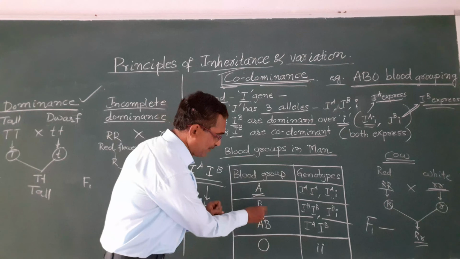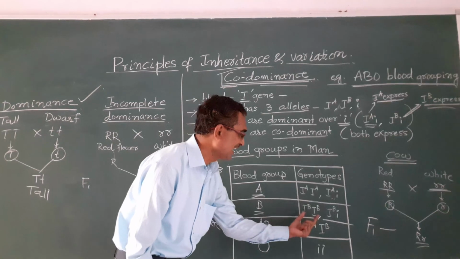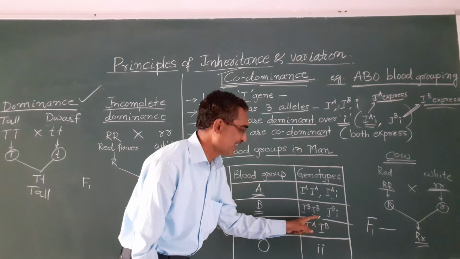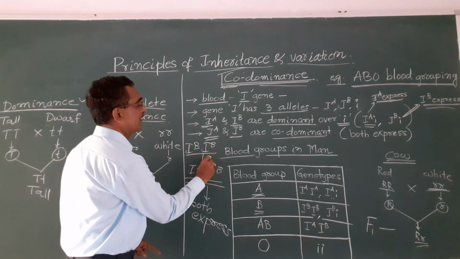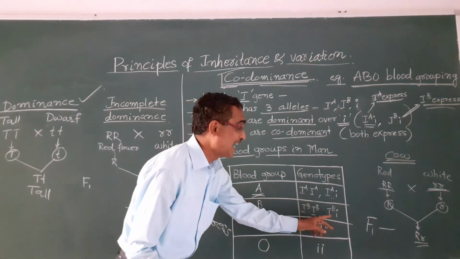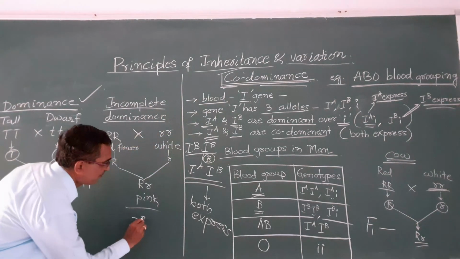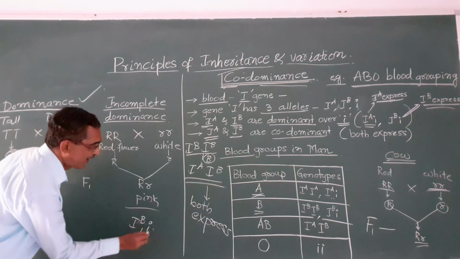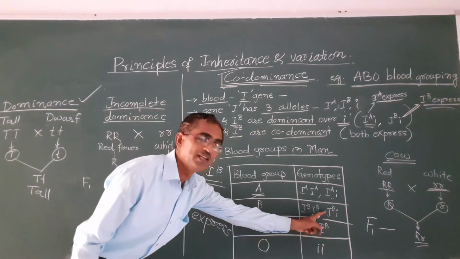When the blood group is B, the genotype will be IB and IB, that is the homozygous condition. When IB and IB are there, the blood group will be B, no other question. And when IB and small i are present, IB is dominant over small i, that is why the blood group will be B.